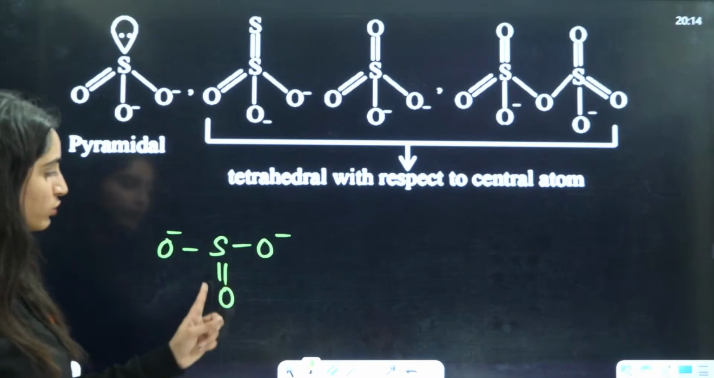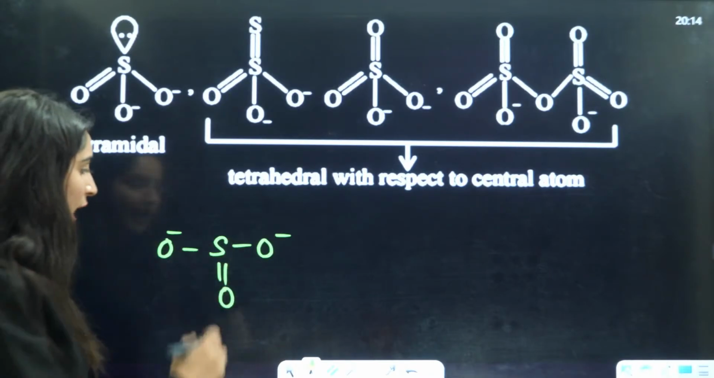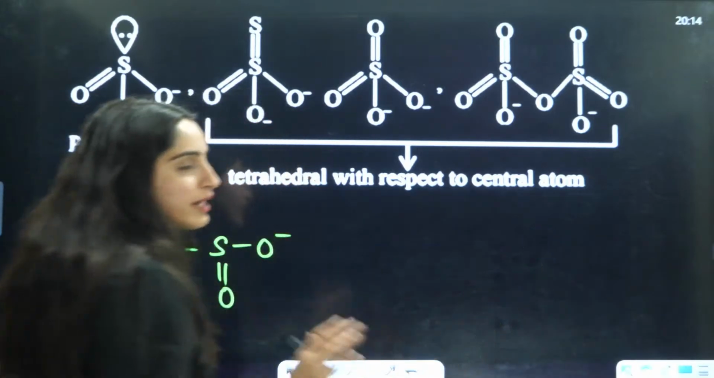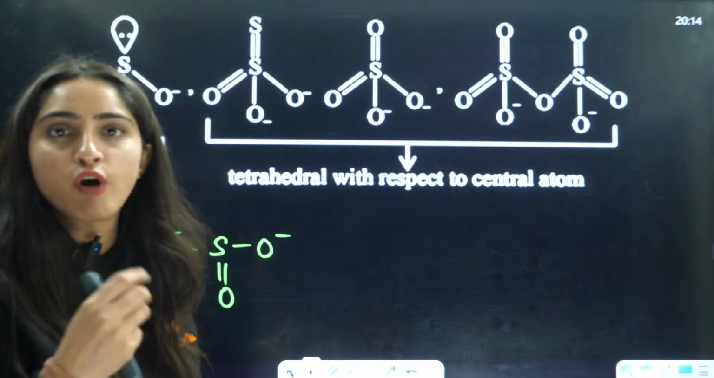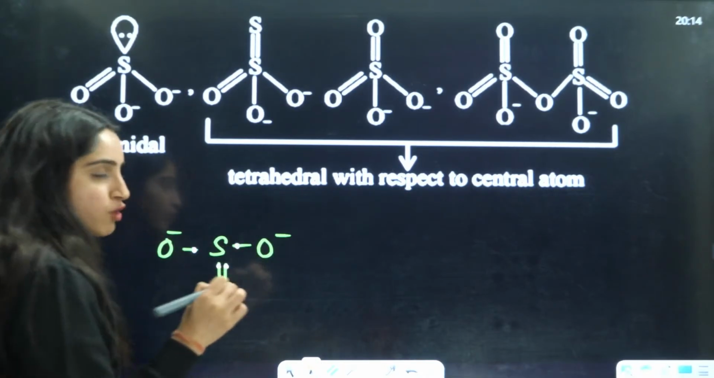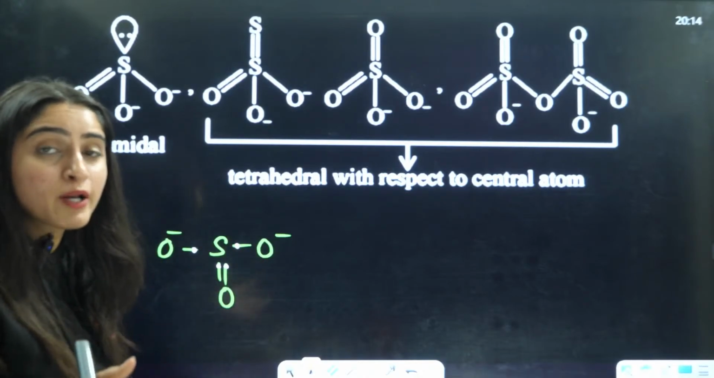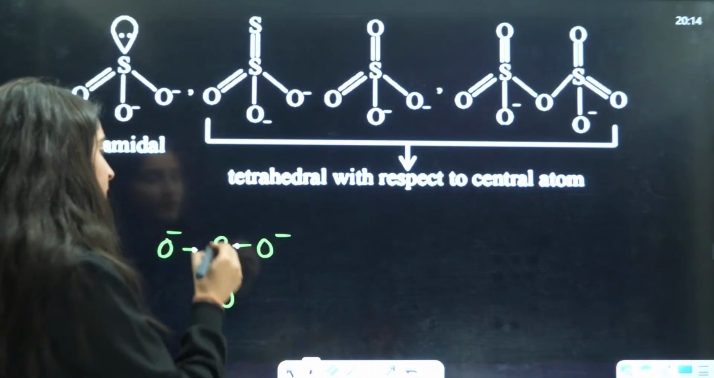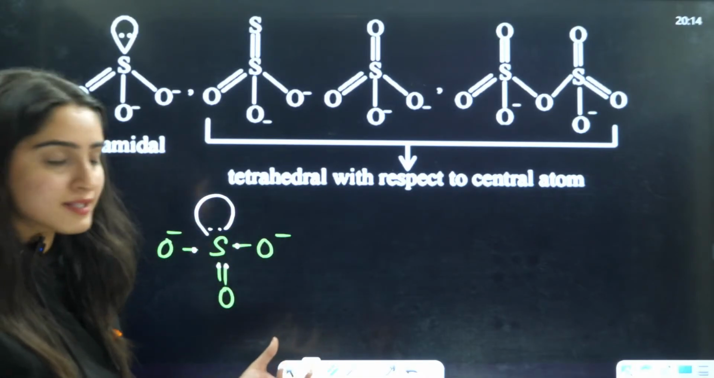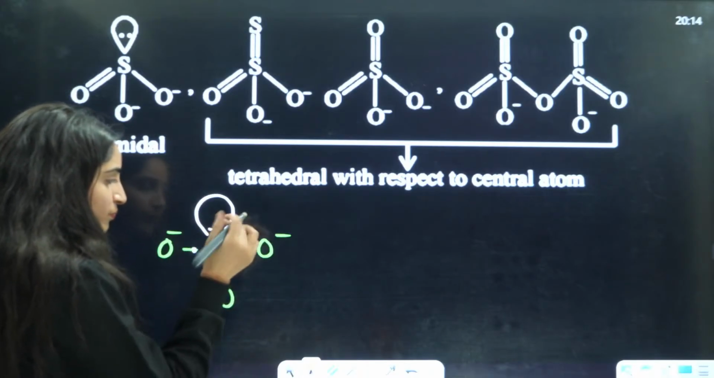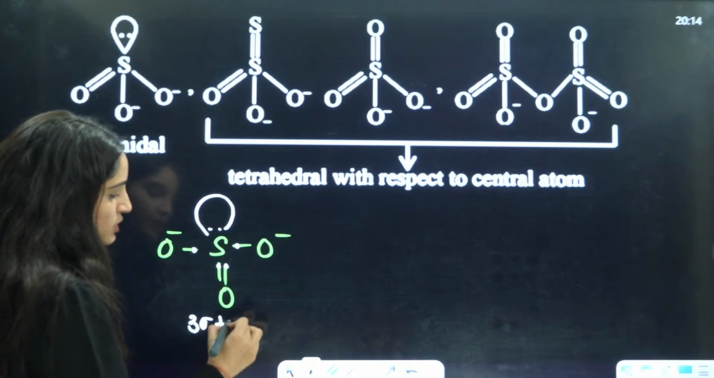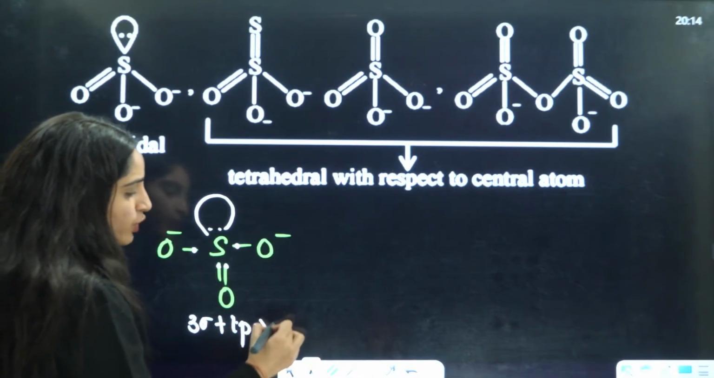Now we know that 1, 2, 3, 4, 5, 6, 7, 8, right? That means 4 electrons are used up. 4 electrons we have used from the sulfur. 1 electron is here, 1 electron here, 1 electron here, 1 electron here. 2 electrons, because sulfur belongs to the oxygen family, group number 16, so 2 electrons will be the lone pair. From here we can say it is having 3 sigma plus 1 lone pair. It is going to be 4.